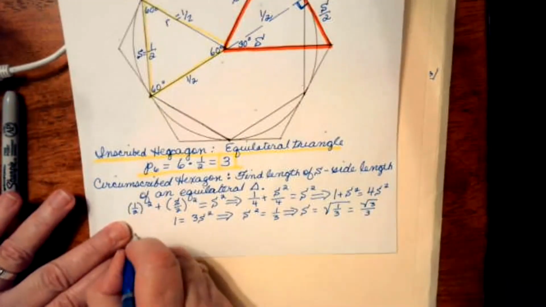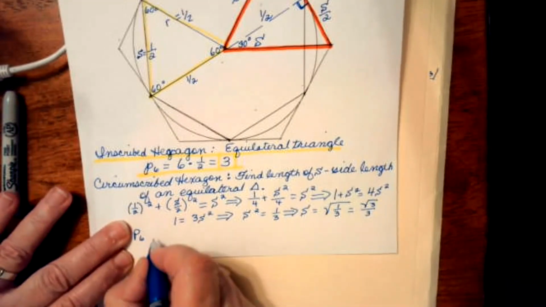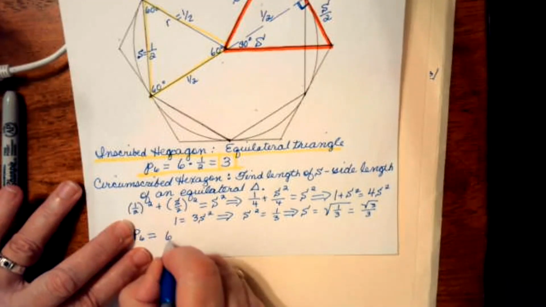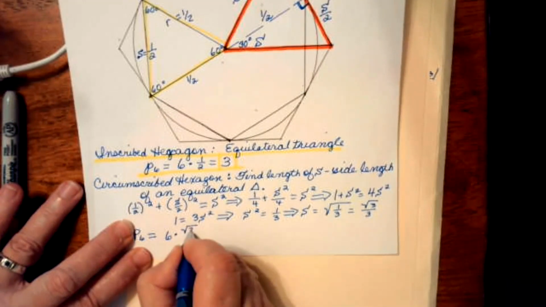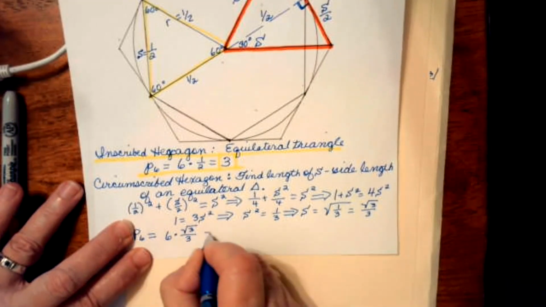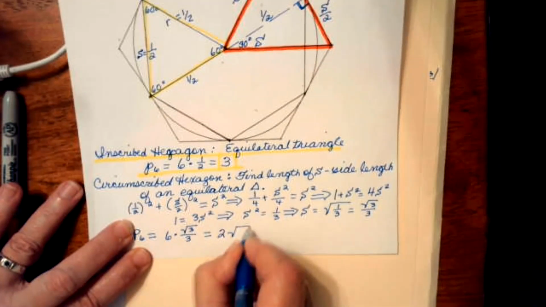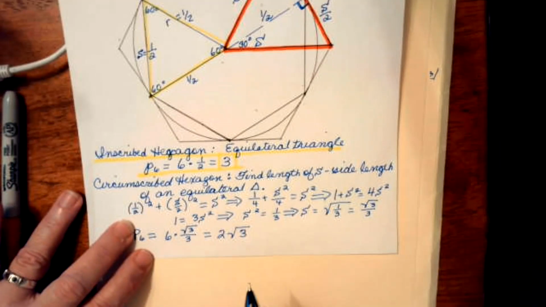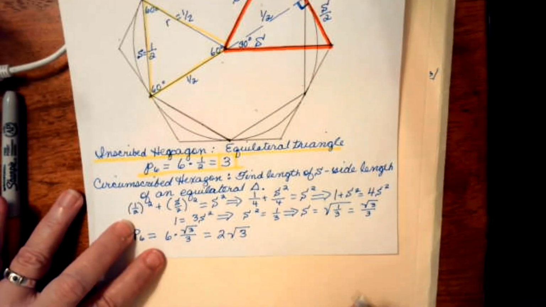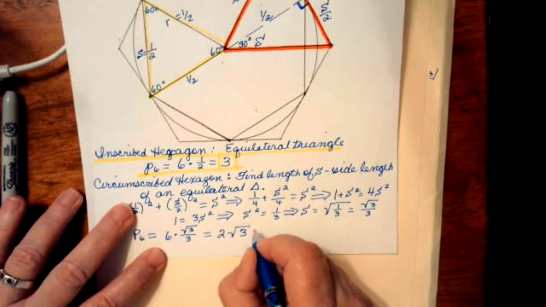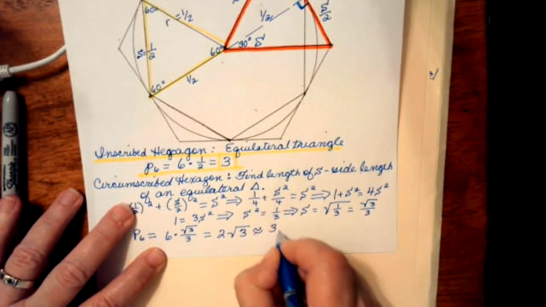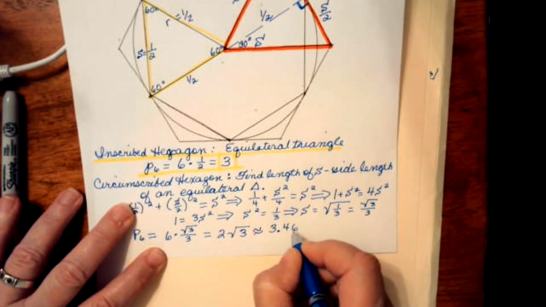So the perimeter, capital P sub 6, is equal to 6 times the square root of 3 over 3, which is 2 times the square root of 3. And 2 times the square root of 3 is approximately 3.4641.